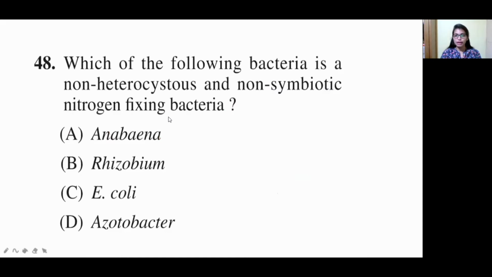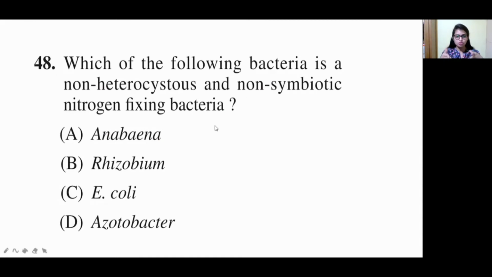Which of the following bacteria is a non-heterocystous and non-symbiotic nitrogen fixing bacteria? Non-symbiotic means there is no mutual understanding. First of all, symbiosis means what? There is a mutual understanding between two organisms, whether it is a plant, an animal, or a microorganism. That is known as symbiosis.